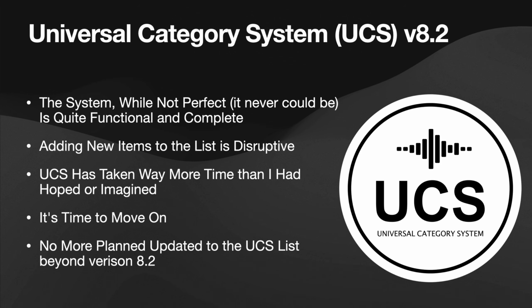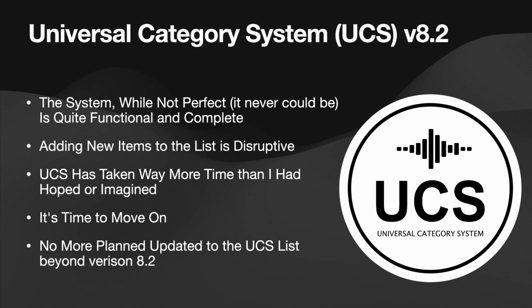So what that means is that there are no more planned updates to the list beyond this version 8.2. We're literally calling this the final version. Now, that doesn't mean in 5 years' time, I suppose, somebody couldn't revisit this down the line, but there's no plans at this point. I think it's much more productive and useful to say the list, with whatever flaws it might still contain, is just going to be locked off. It's going to be stable. There won't be any more changes going forward.